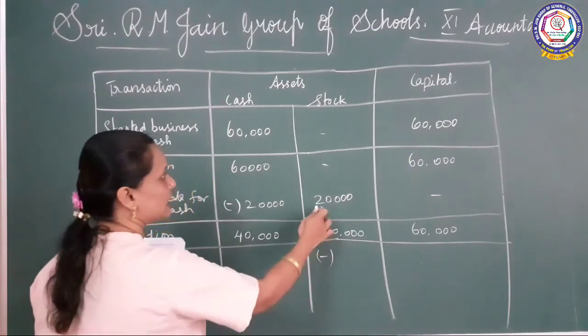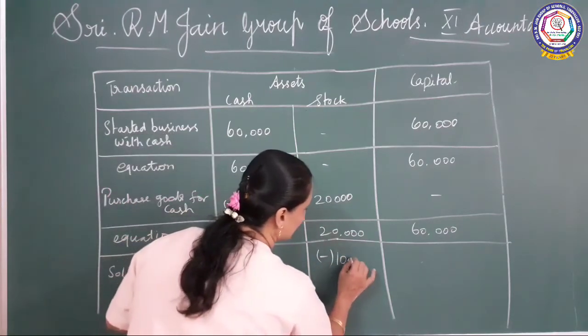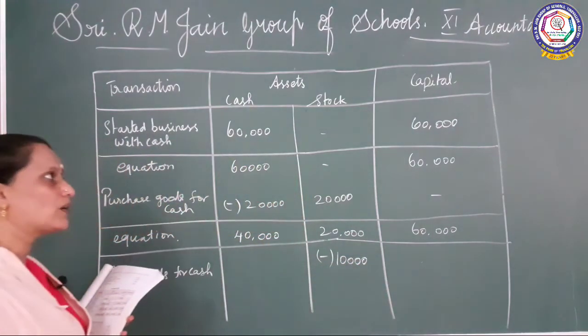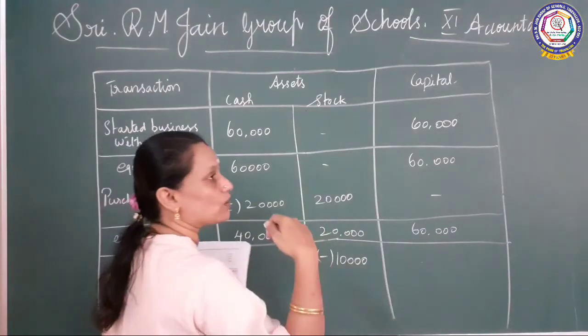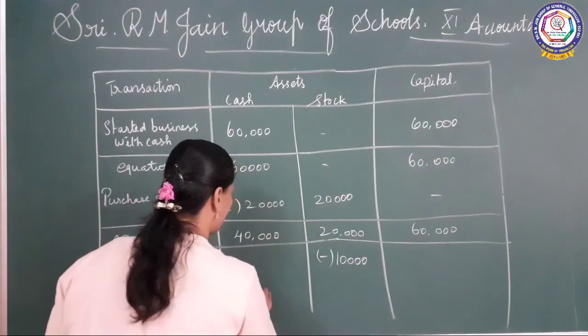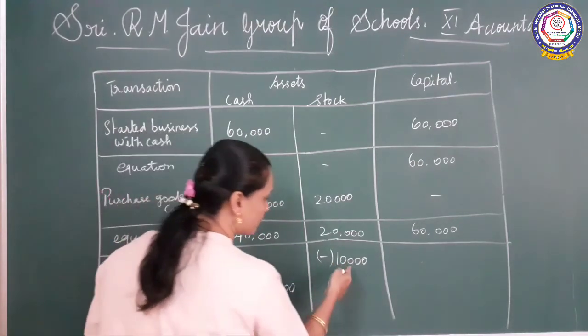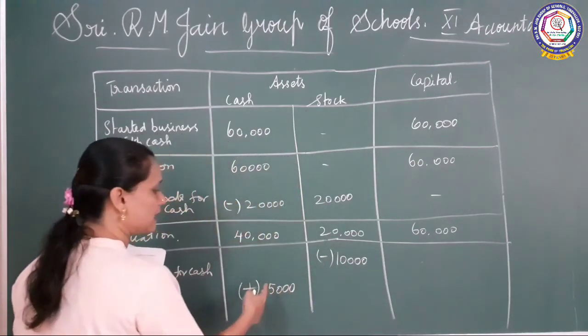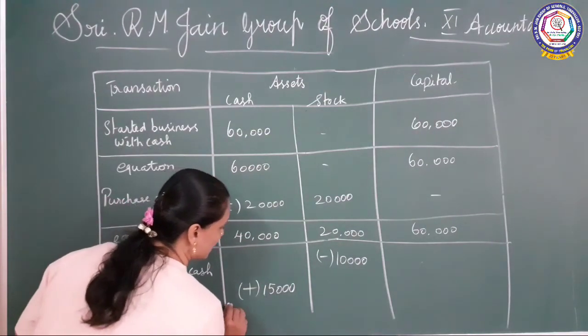Okay, wait. See here stock 20,000 is there. In that they are taking 10,000. 10,000 worth of stock they are taking, and then 15,000 they are selling. So 15,000 rupees coming inside. So 10,000 worth of goods they are selling for 15,000. Okay, do you understand? So here it should come.